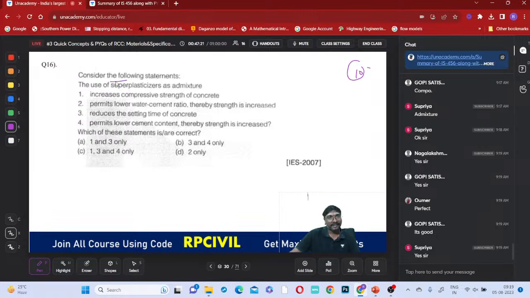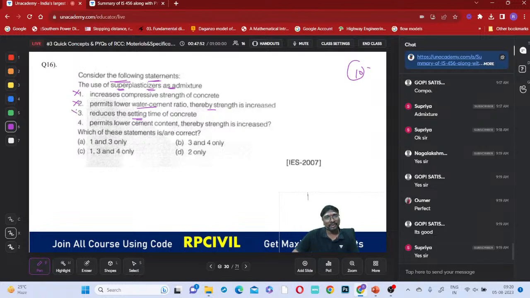Right. Consider the following statements: the use of superplasticizers as admixtures. If you observe, superplasticizers increase the compressive strength of concrete? I told you, plasticizers will not change any compressive strength. They permit a low water cement ratio, thereby strength is increased. Is it for strength increase purpose? No, no.